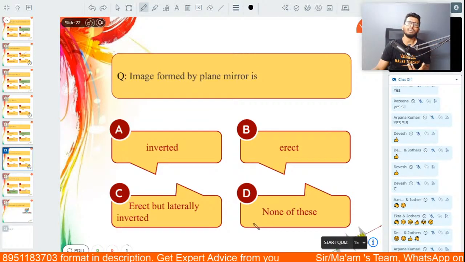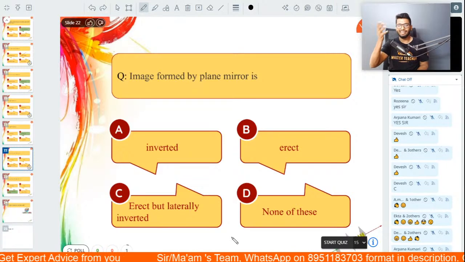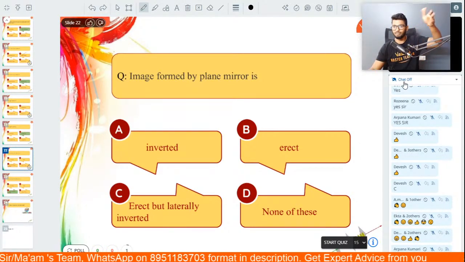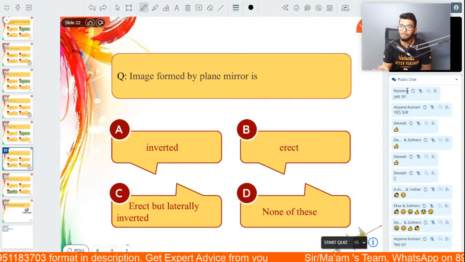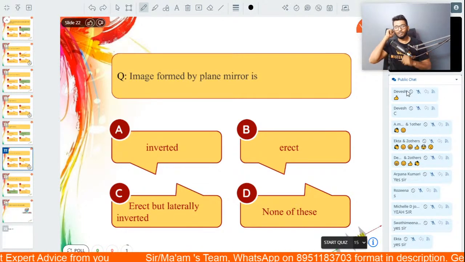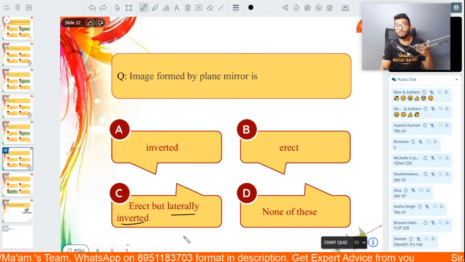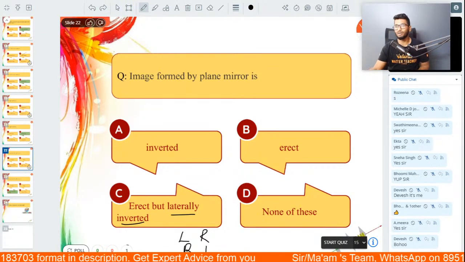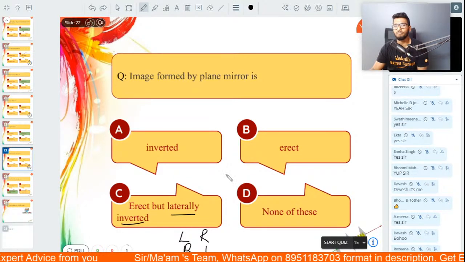And also one more thing about plane mirror is that when you take your right hand and hold your right ear, it looks like you're holding your left ear. Yes or no, people? When you hold your left ear, it looks like you're holding your right ear. That is what is meant by lateral inversion. Left looks like your right and right looks like your left. That is what is meant by lateral inversion. And that's exactly what happens in the case of a plane mirror.